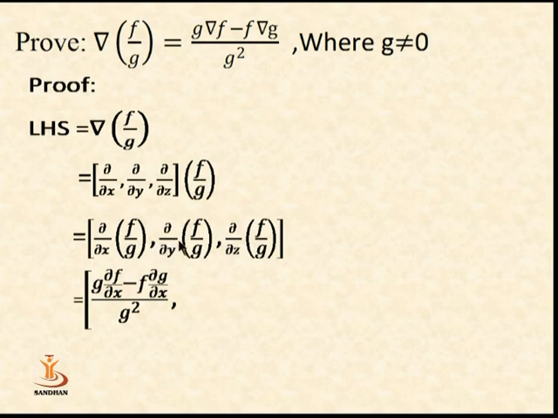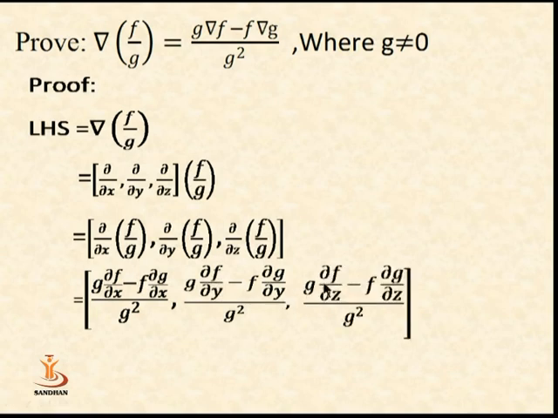Similarly we differentiate with respect to y. Thus g is constant, del f upon del y, minus keep f constant, del g upon del y, upon g square. Again we differentiate with respect to z, then g constant, del f upon del z minus f constant, del g upon del z, upon g square.